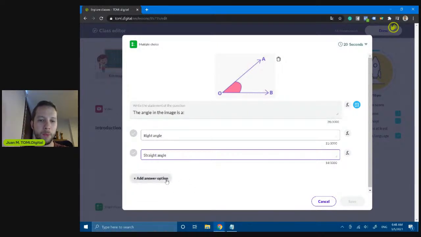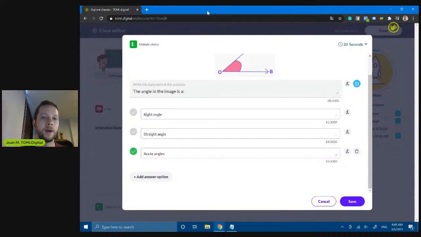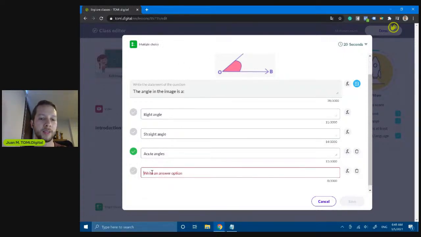I can add more answers here. Or I can write, for example, this is an acute angle, which is right. So this is right, so I check it here. And this is a multiple choice, so you can have more than one answer as correct.